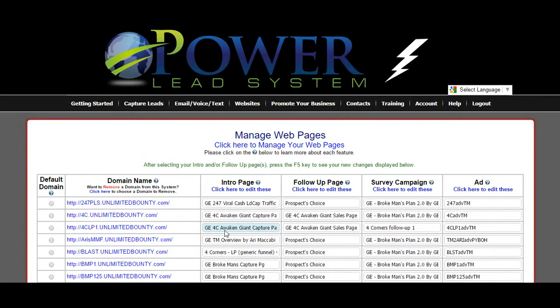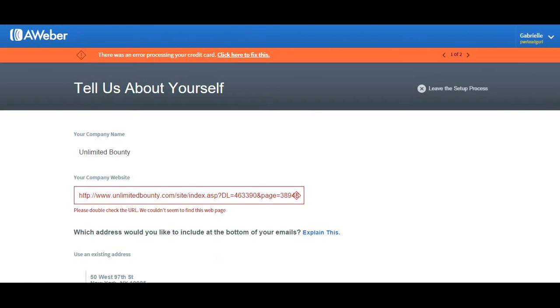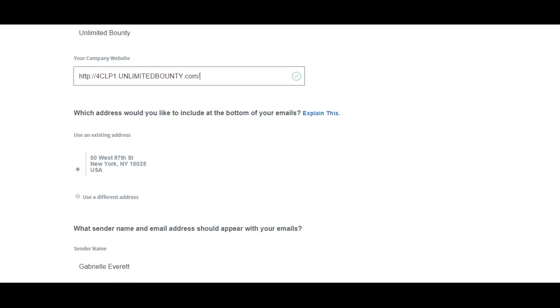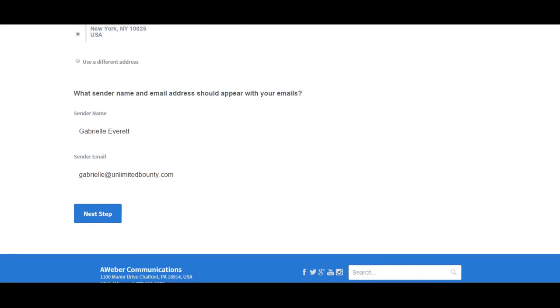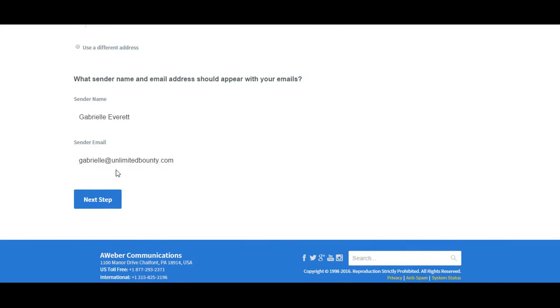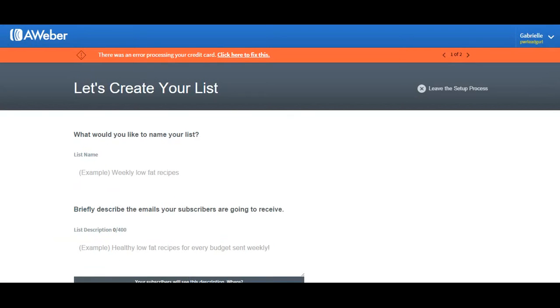So this is it here, my 4C capture page. I'm going to take that and we're going to set that list up here. Now a lot of this information is already pre-filled out when I first signed up for AWeber. So it has my address and the name and the email that I'm going to be using already filled in.